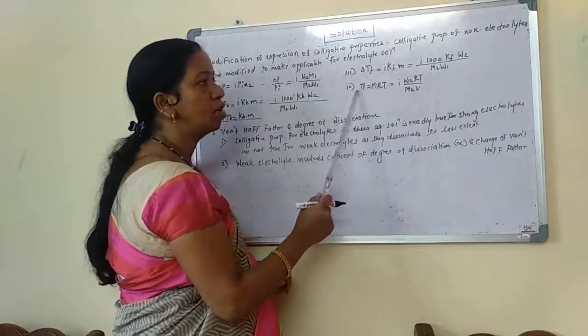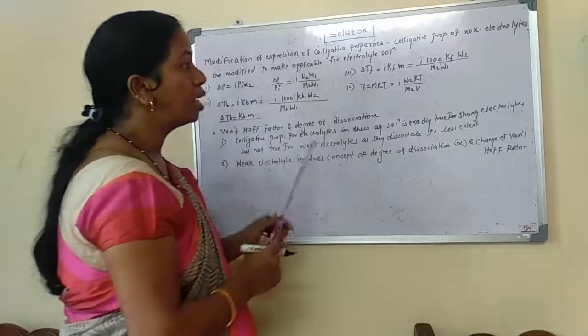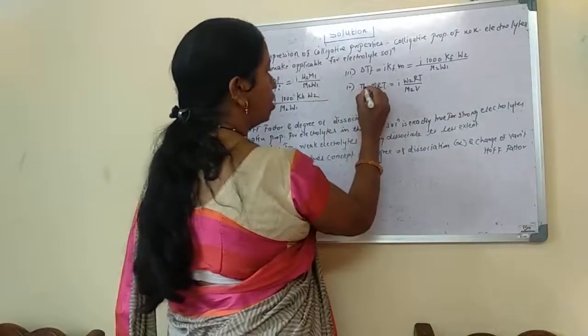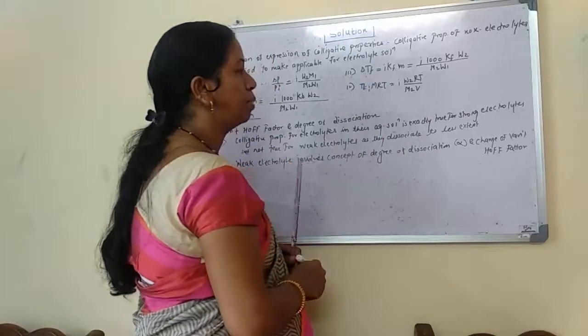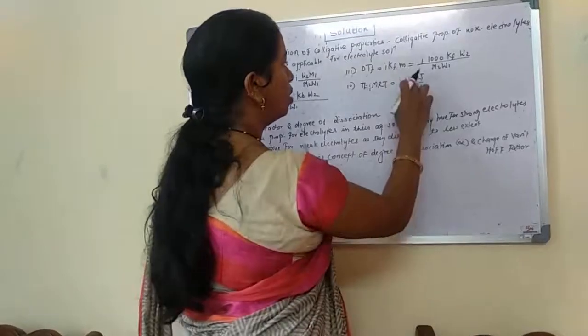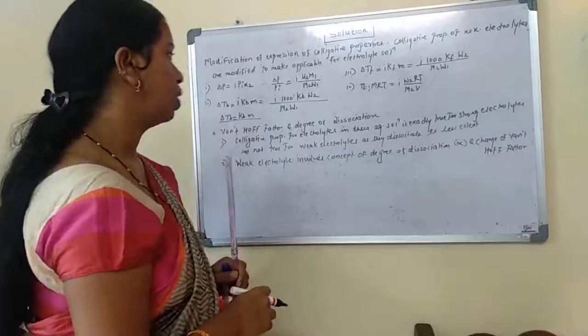And the last one is for osmotic pressure. We have the relation π equal to mRT, which becomes π equal to i into mRT, that is, π equal to i W2RT upon M2V. Okay.